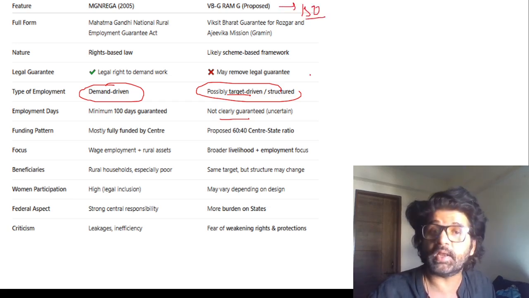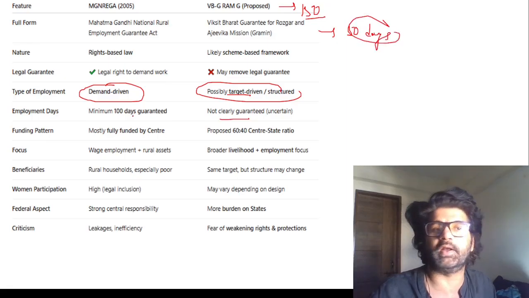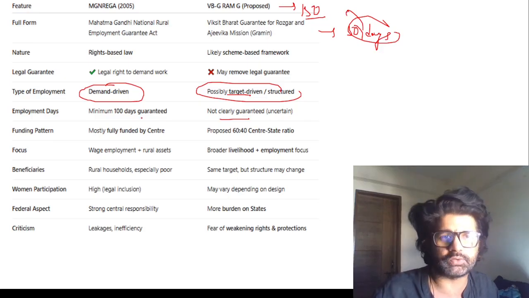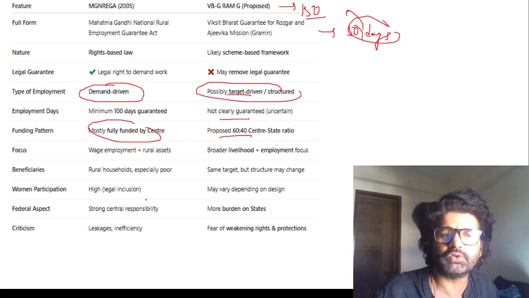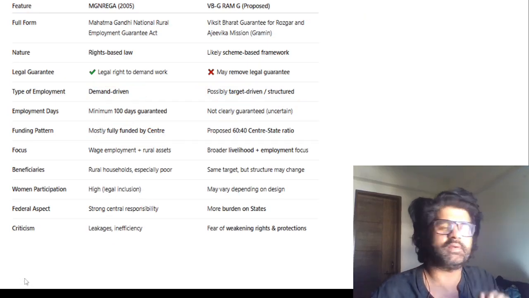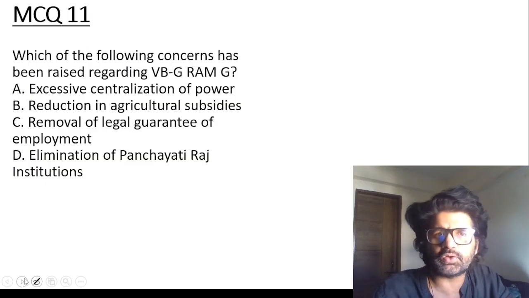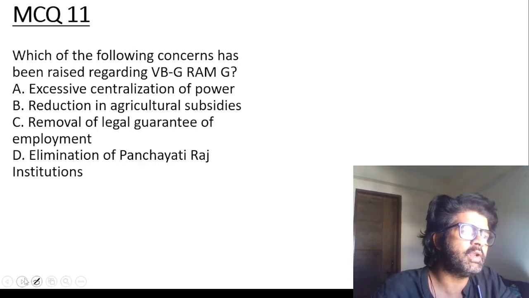The reality is, in current day and age, Amrit Kaal, people are getting on average 50 days of employment under Manrega, not 100 days. So how they will shift from 50 to 150, God knows. Mostly fully funded Manrega. Now they're saying that 40% states have to contribute. So you can see here, government never liked Manrega because there were leakages. You are not seeing creation of durable assets and you are giving money.